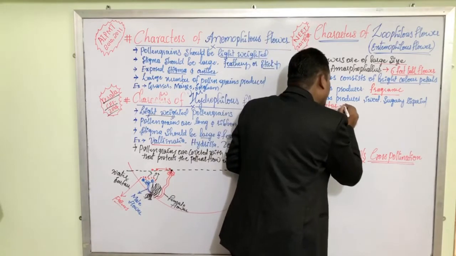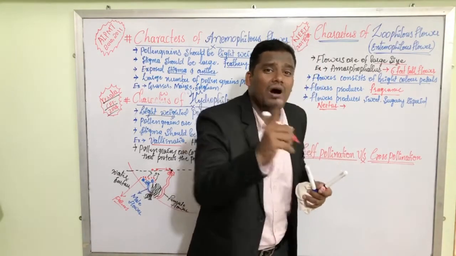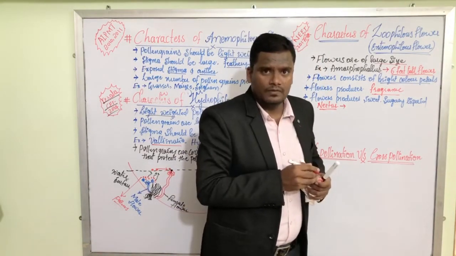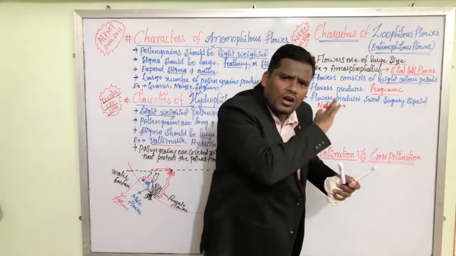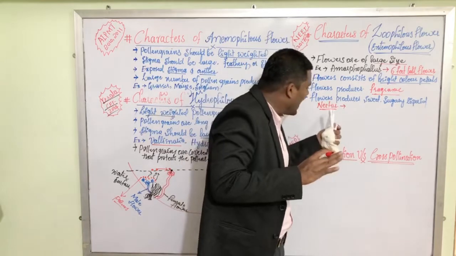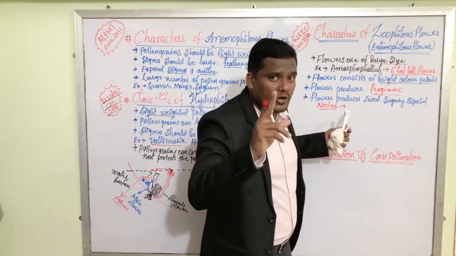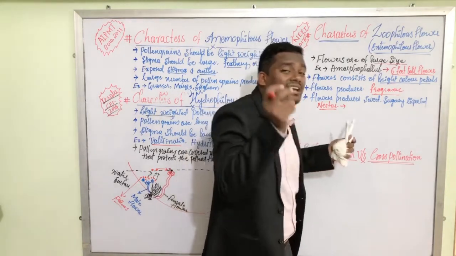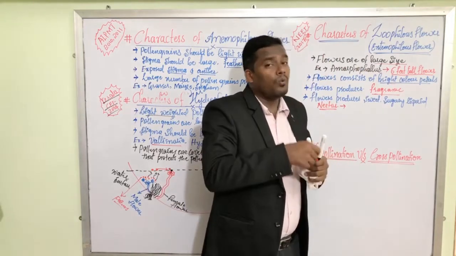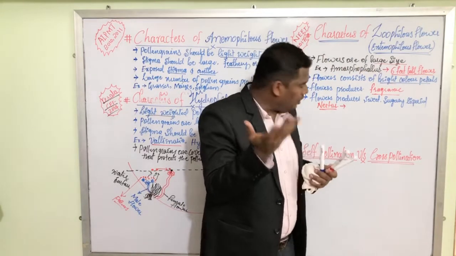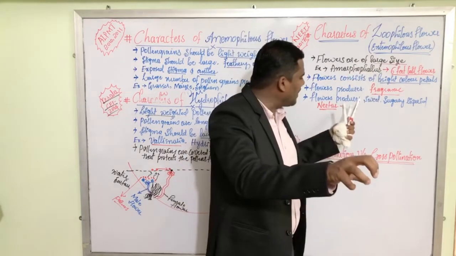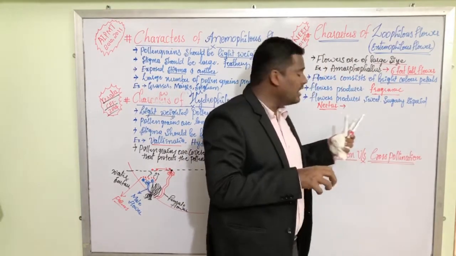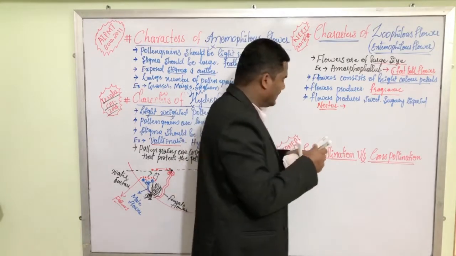Now, this nectar is actually a reward for a pollinator. Nectar is not at all useful for a plant. Nectar is not utilized by the plant. In fact, this nectar is produced by a plant as a reward to the pollinator. Why is the reward given? Because the animals do the pollination for the plant, and the plant in return gives a reward in the form of nectar.